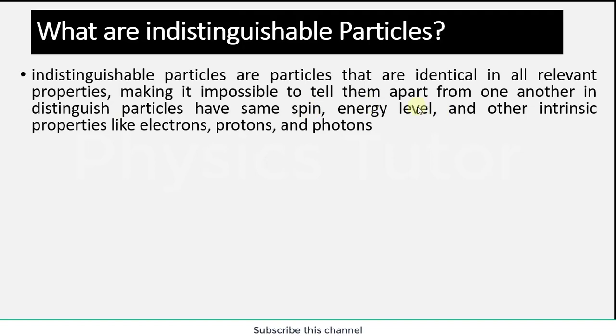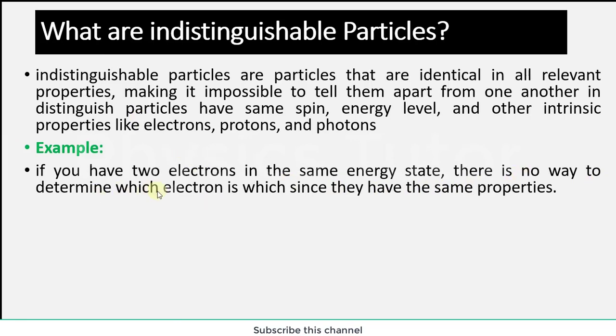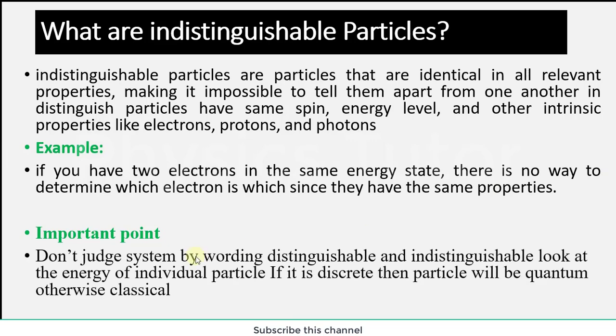Similarly, indistinguishable particles have all things the same: their spin, their energy level, their intrinsic, meaning internal, properties like electron, proton and photon. For example, if you have two electrons in the same energy state, there is no way to determine which electron is which since they have the same properties. Another important point: don't judge simply by the wording distinguishable and indistinguishable. Look at the energy of the individual particle. If it is discrete, then the particle will be quantum, otherwise classical. So these were the two major important points between classical and quantum mechanics.